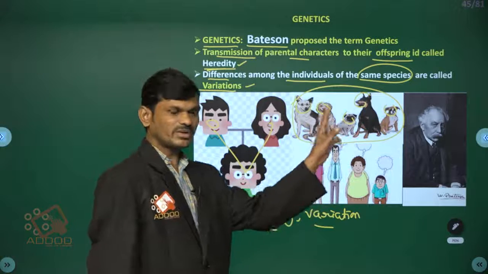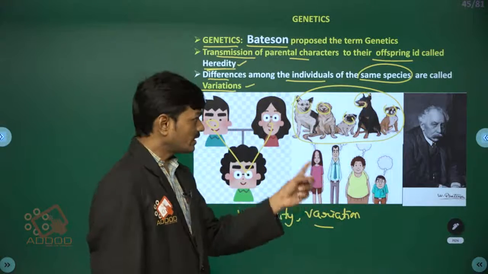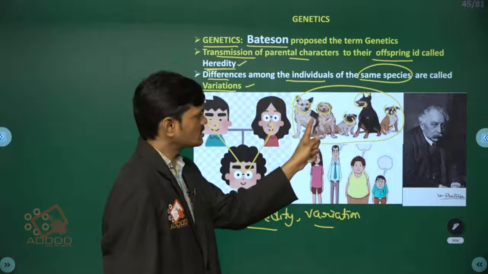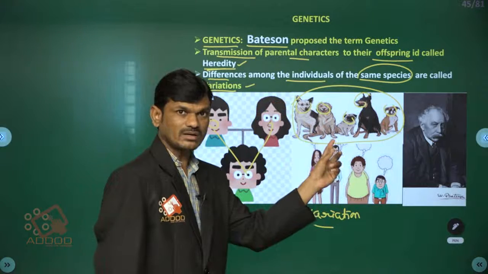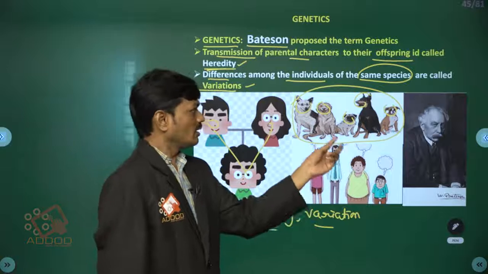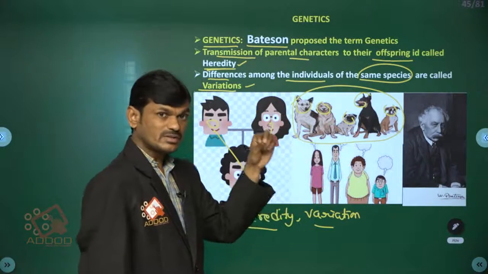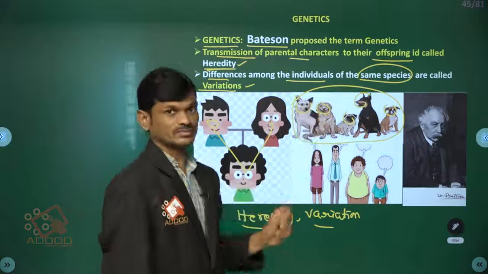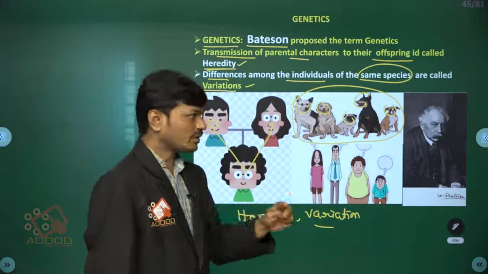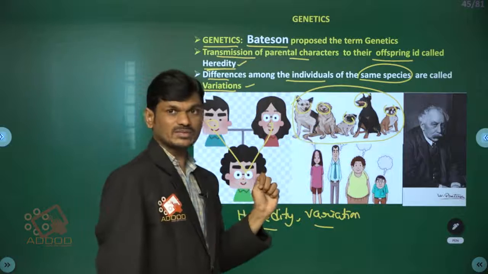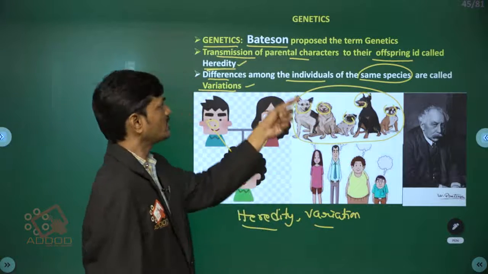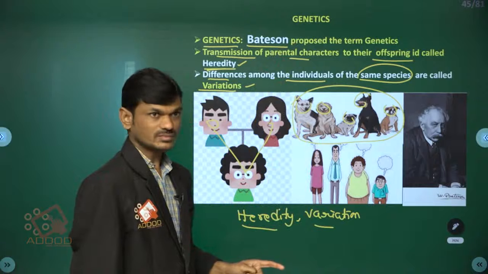Those differences we call variations. What are the reasons for this variation in the same species? That we will learn in the genetics chapters.